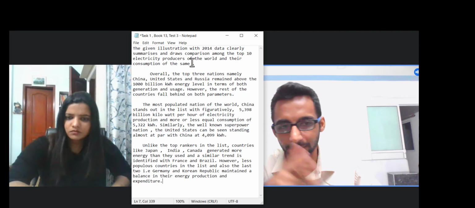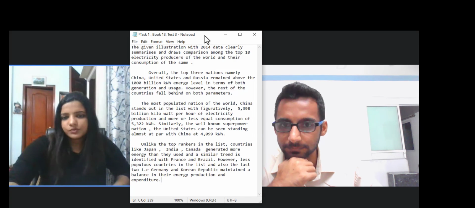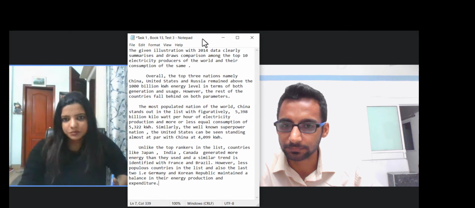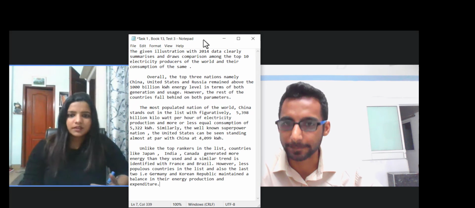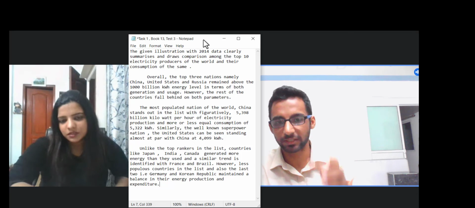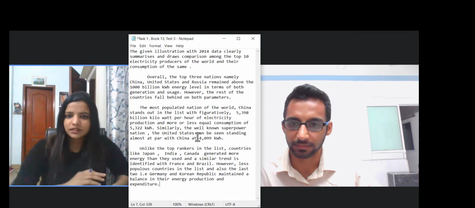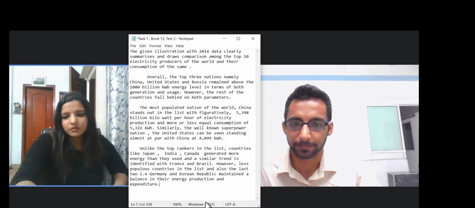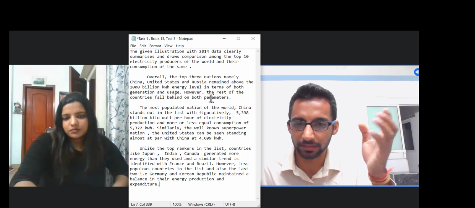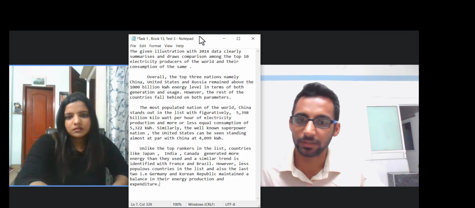You won't have to think too much about where to use what. But normally the opening paragraph, the very first paragraph, will always start with something like, the given graph represents or the given illustration provides data. So that will anyway be in simple present. But when you come to explaining the data, we see this happened, that happened, words like that, right? So the simple present stays only in the first paragraph, and everything else can be in past.